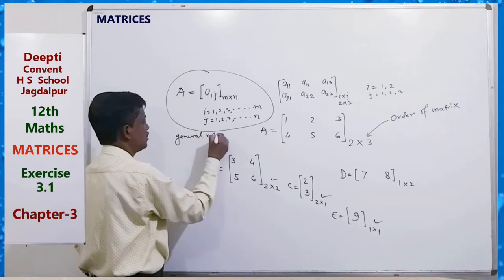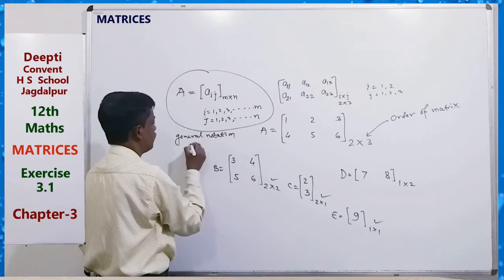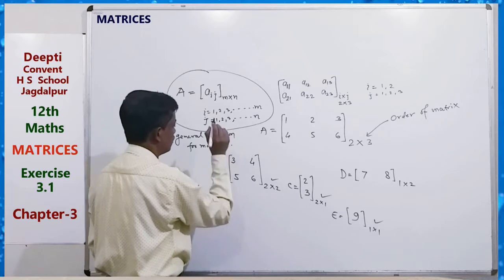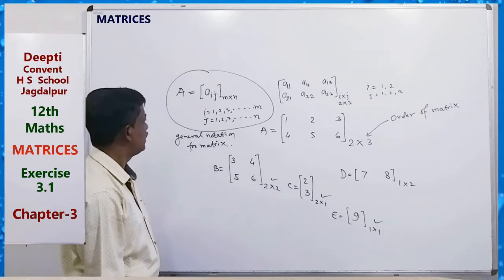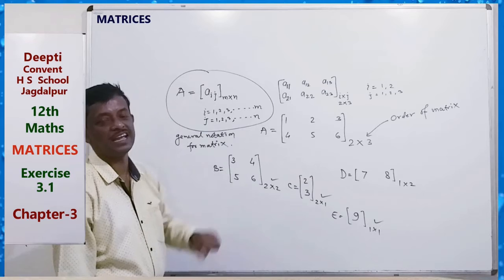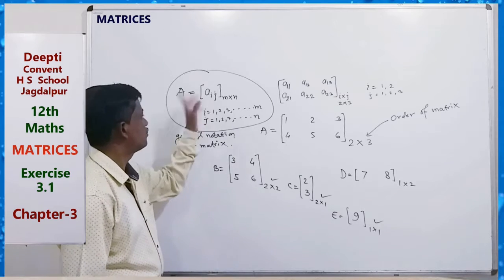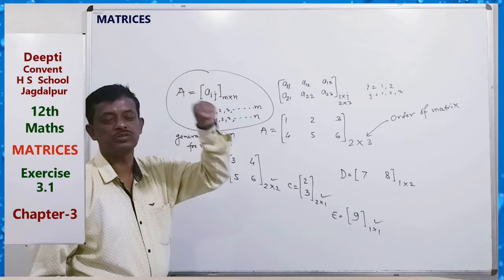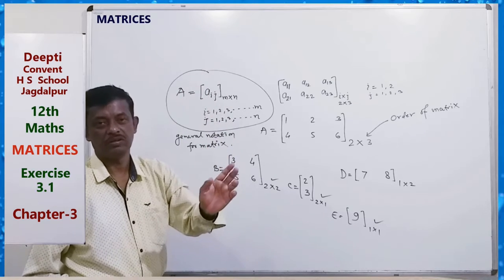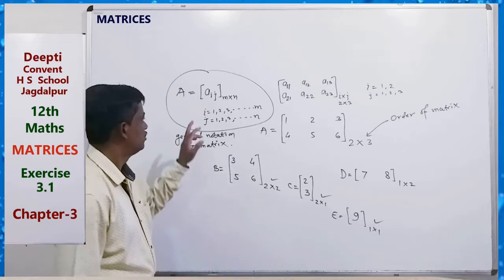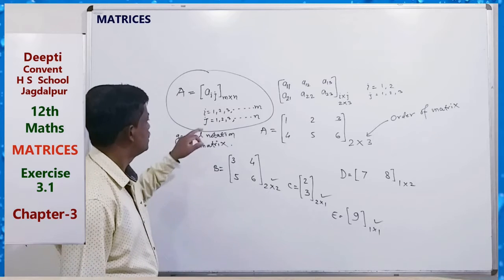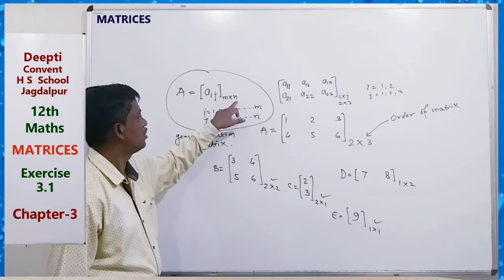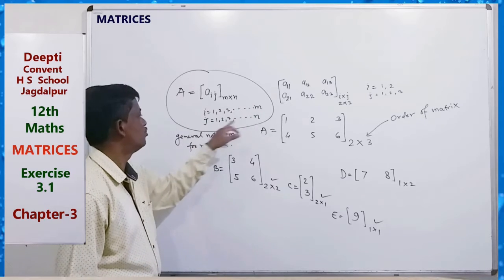General notation for matrix. Matrix A having elements a_ij, where i is the row and j is the column. So this is a fixed position: in which row and in which column the element lies. Here m is the number of rows and n is the number of columns, that is i equals 1 to m, j equals 1 to n.